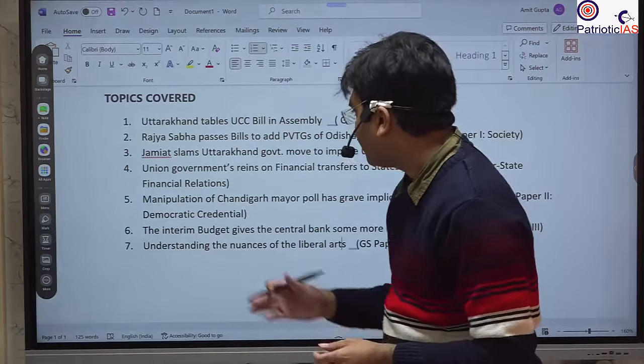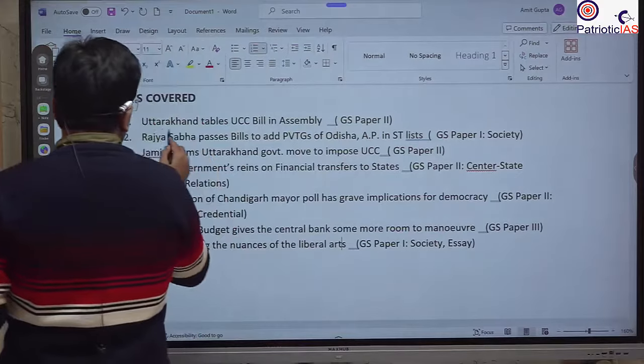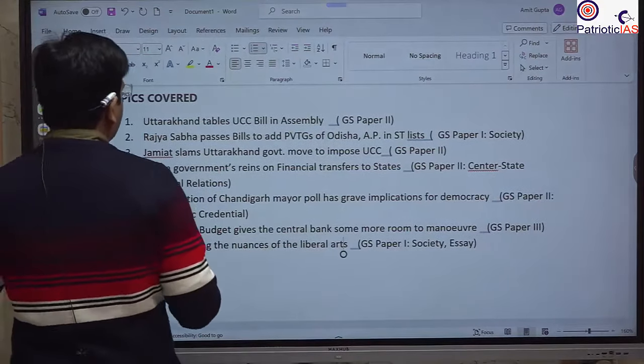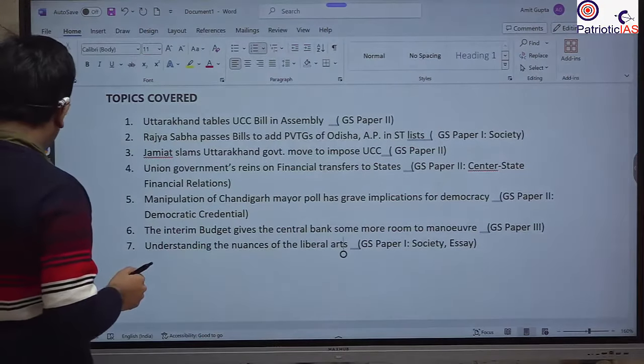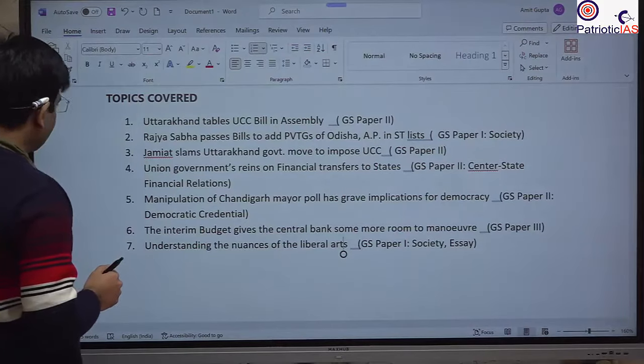We will start with Uttarakhand tabling the UCC bill in its assembly. So what is this UCC?